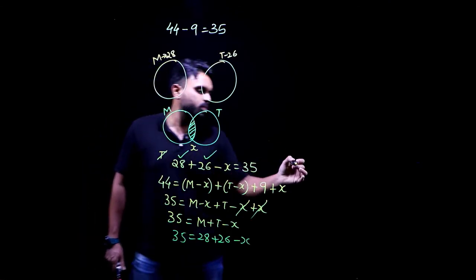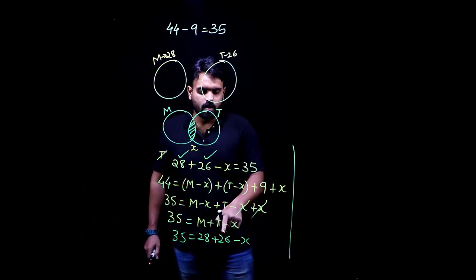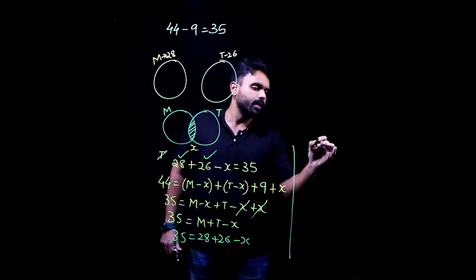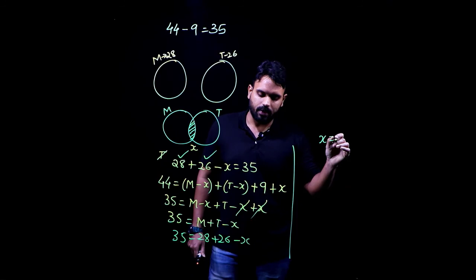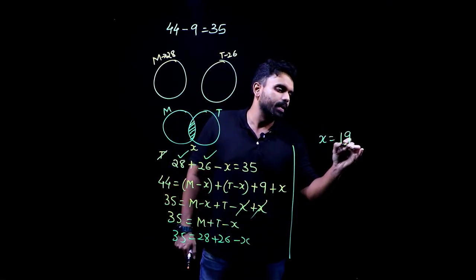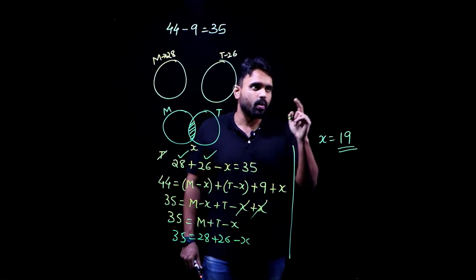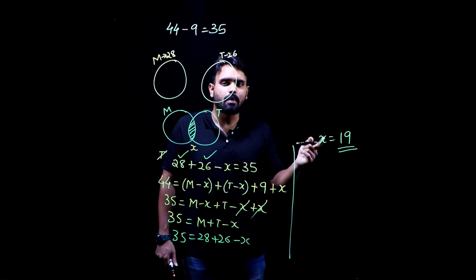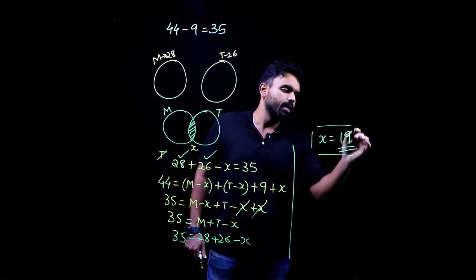Now, if I solve this, what will I get? 28 plus 26 gives me how much? 54. X is equal to 54 minus 35, which is 19. Yes, 19. Do I have 19 in the options there? Yes. So how many students speak both Tamil and Malayalam? 19 students speak both Tamil and Malayalam.